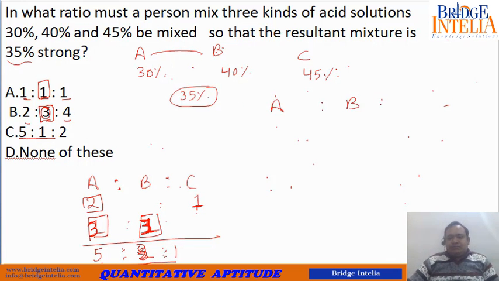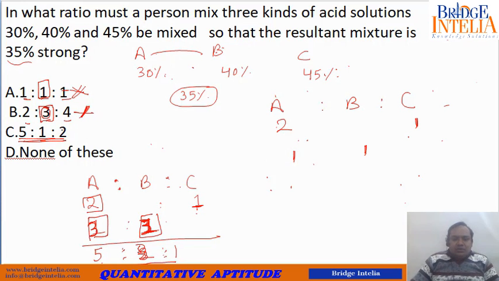So A is to B is to C. We have found out the ratio between A and C, 2 is to 1, and the ratio between A and B, 1 is to 1. So this option did not work. This option did not work. So let's try the third option. So 5 is to 1 is to 2.